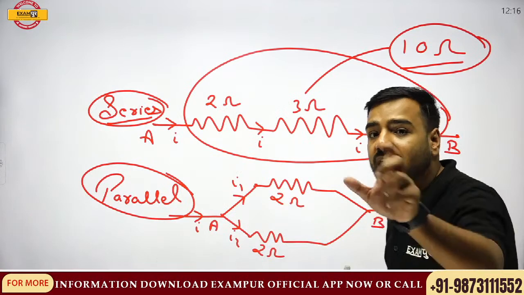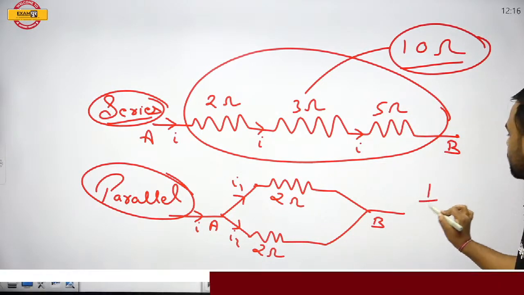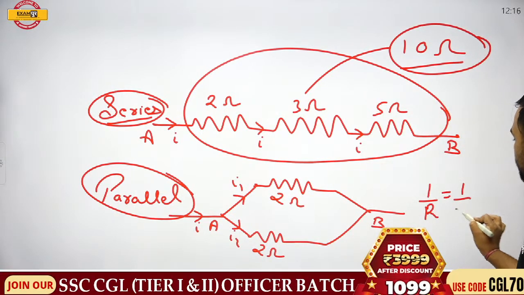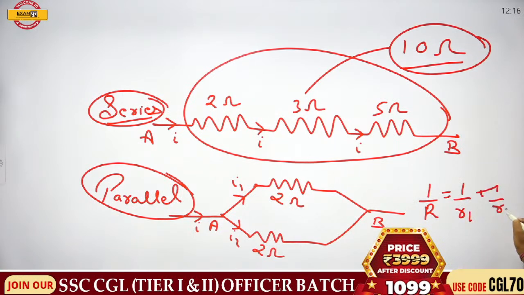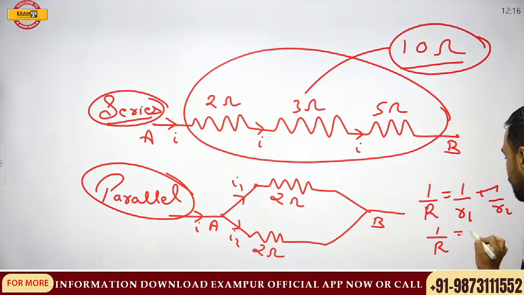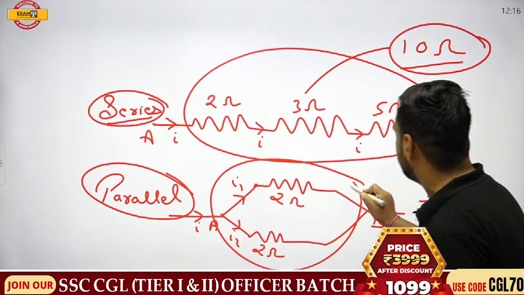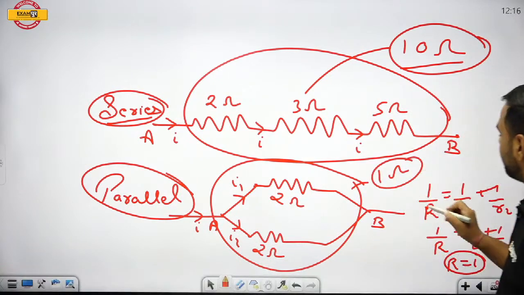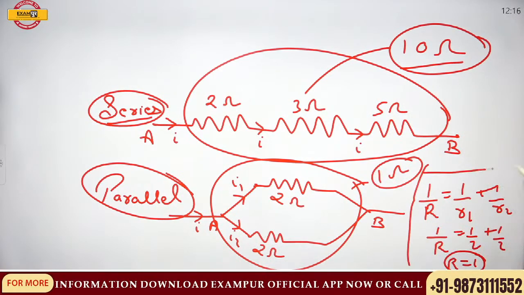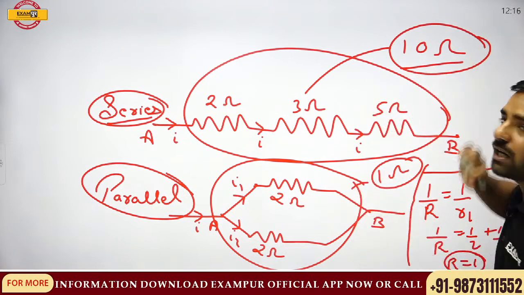Just have a look. How? Here we'll calculate it as 1 by R is equal to 1 upon R1 plus 1 upon R2. That is 1 by R is equal to 1 by 2 plus 1 by 2. So R is equal to 1, so the overall resistance over here would be 1 ohm. So if we are talking about the parallel, we'll be calculating in this manner. If I'm talking about series, we'll be calculating in this manner.